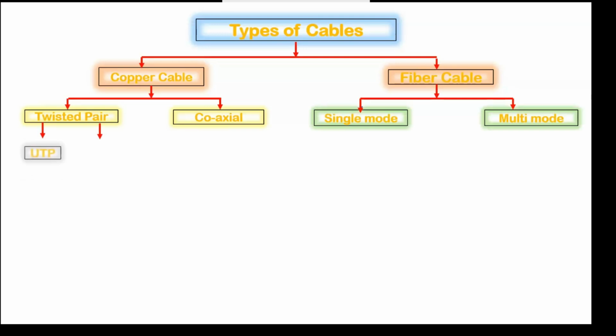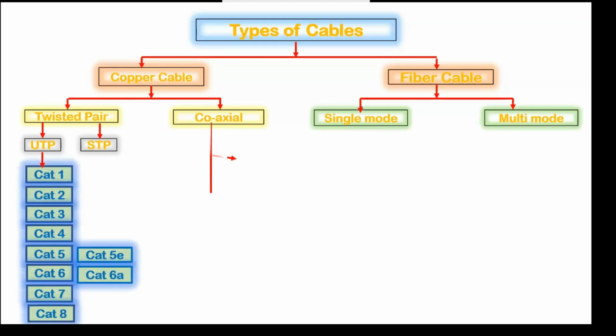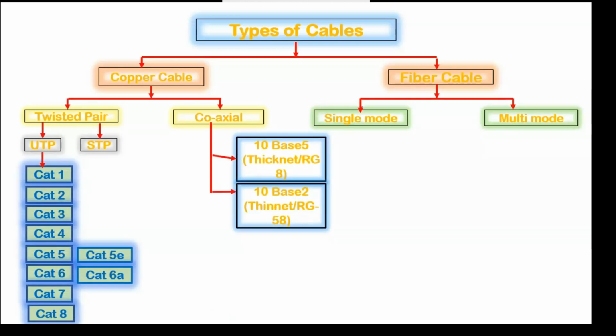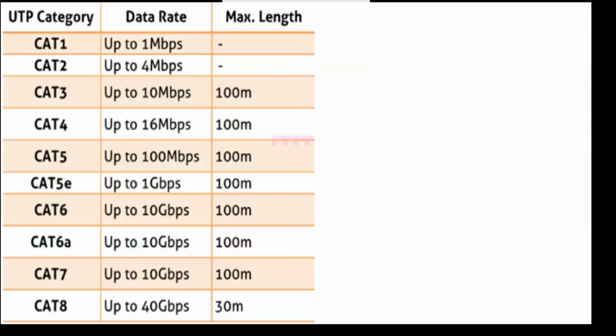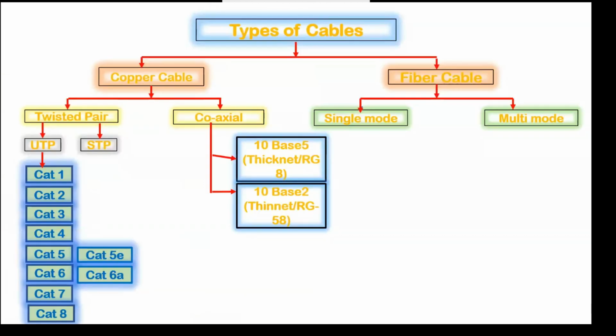In twisted pair, we have two types. Number one is UTP, unshielded twisted pair. Number two is STP, shielded twisted pair. In UTP, we have categories from category 1 to category 8, and STP is also similar; we will discuss that later, with the same categories from category 1 to category 8. And in coaxial, we have two types: 10Base5, also known as thicknet and RG8, and 10Base2, also known as thinnet and RG58. So these are the types of cable.